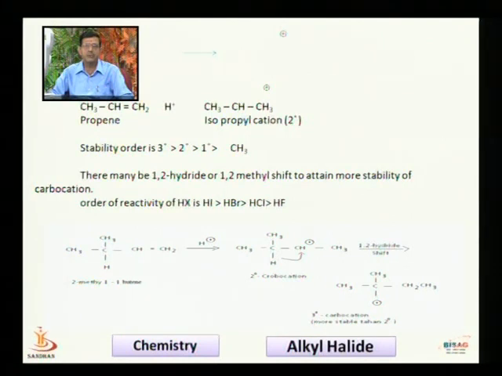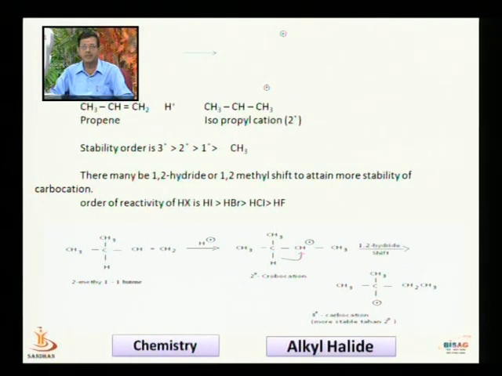Electrophilic addition reactions: an electrophile is produced. Say for example I am giving you HBr. In the presence of the pi electron cloud, the H and Br polarize and become distorted, forming H plus and Br minus. This H plus combines to propene in such a way that, say, if it combines to the central carbon of CH3, CH double bond CH2,